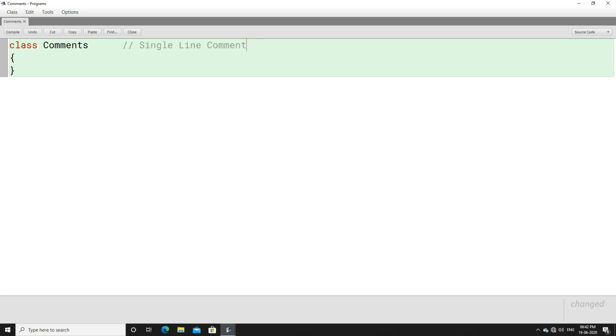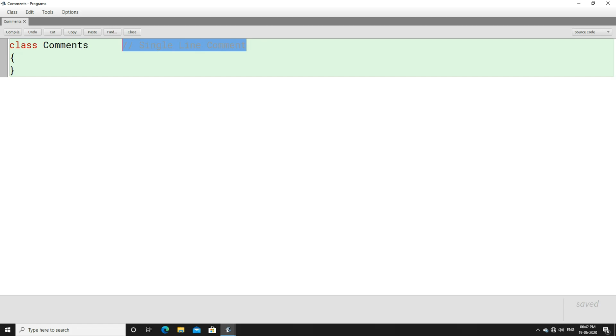Once the compiler comes to know that you have started a comment, those things will never be executed, so whatever you have written under comments will not come in your terminal window.